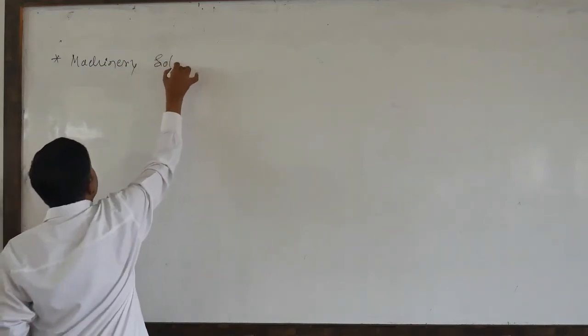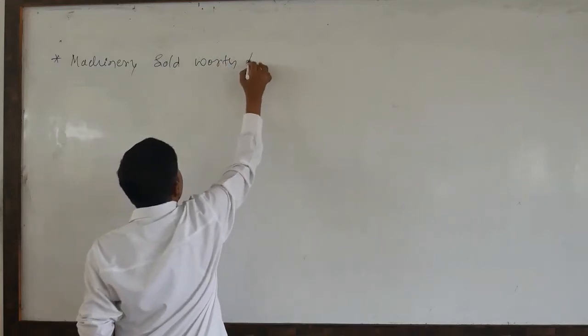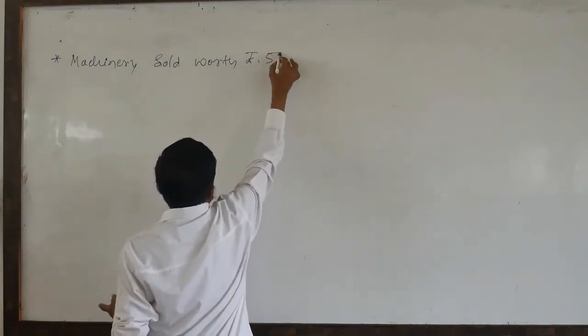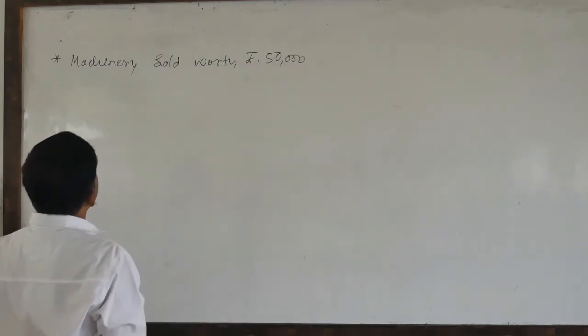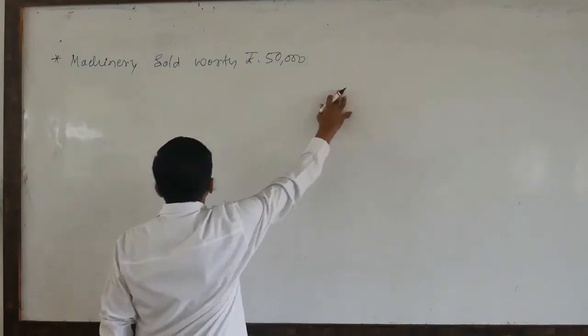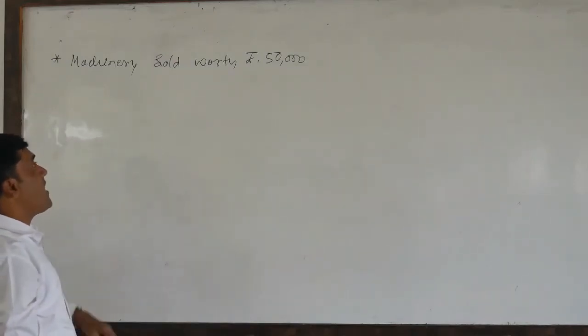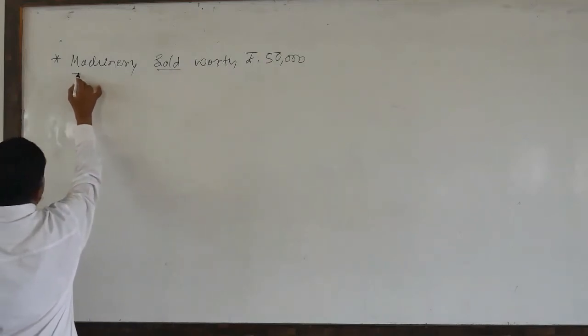Machinery sold worth rupees 50,000. Look here, dear students, to whom we have sold, in this example we cannot see. So that is the reason it is the cash sales. Cash sales, but here we have sold the machinery.